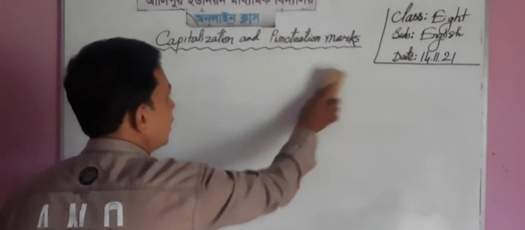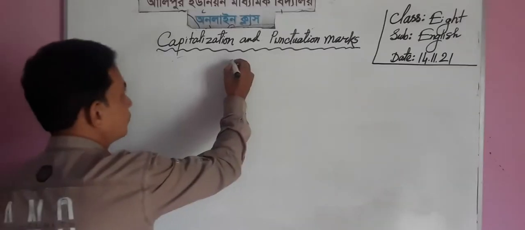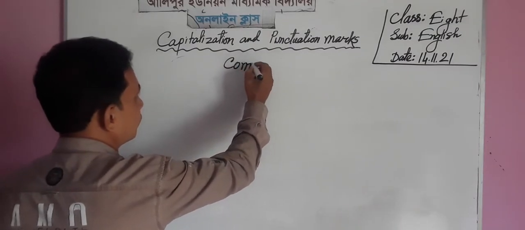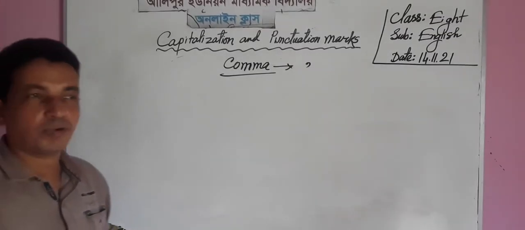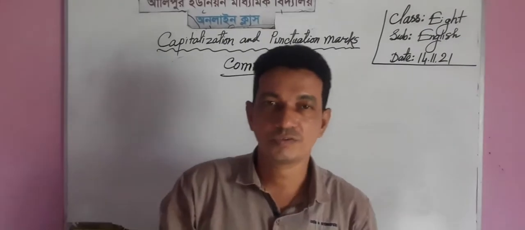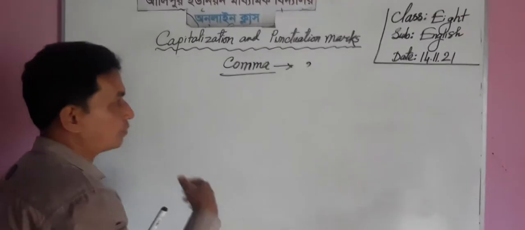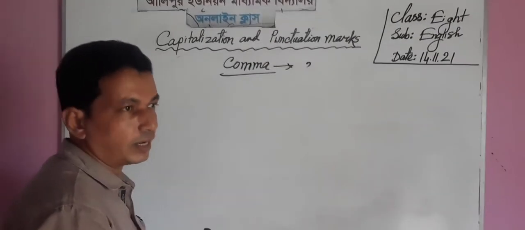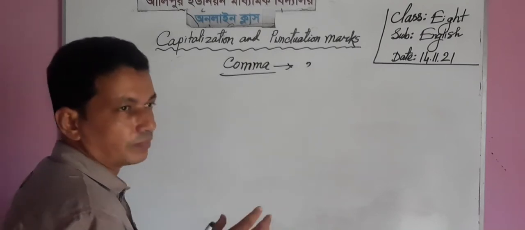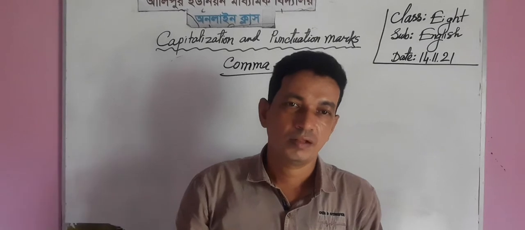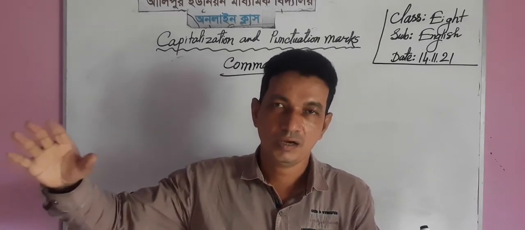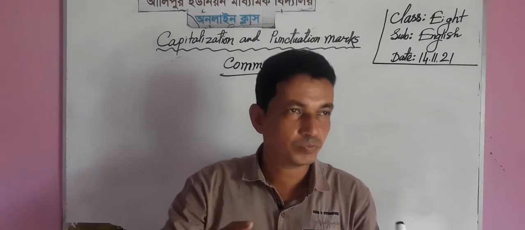Dear students, now we will learn comma. Comma is an important item of the grammatical rule of punctuation marks, because when we use so many words of the same part of speech, we must write a comma after every word, and before the last of the two words we need the conjunction and, with no comma before it. For example, when we write two or three nouns, two or three adjectives, two or three verbs, etc.